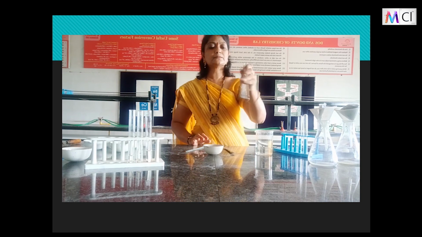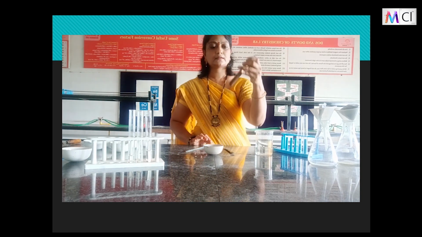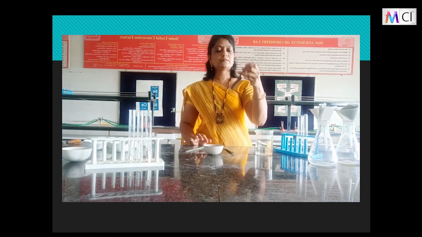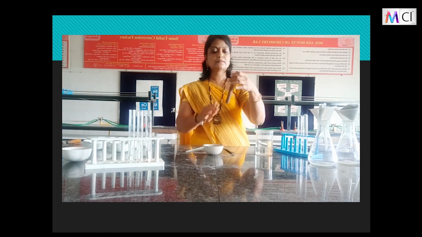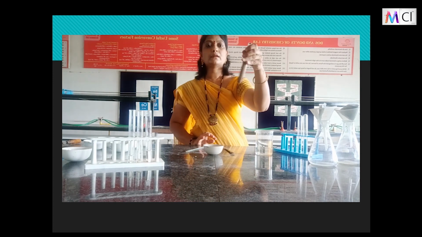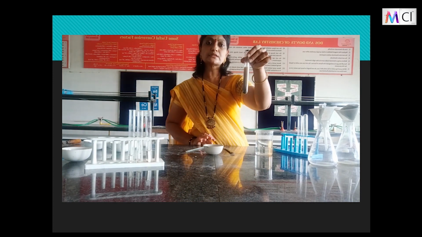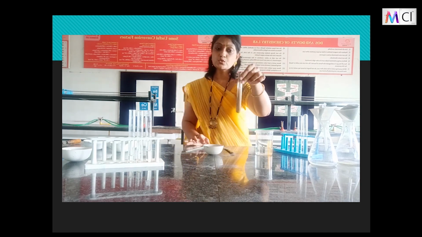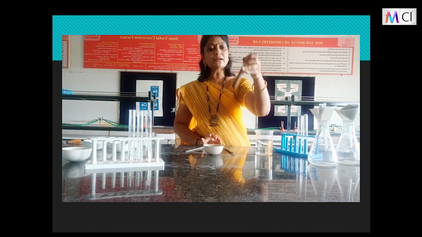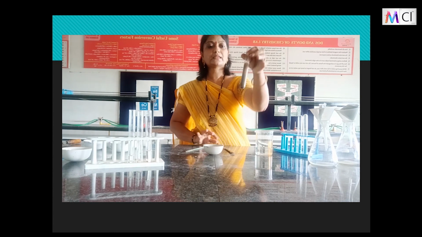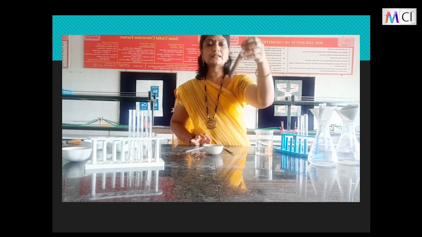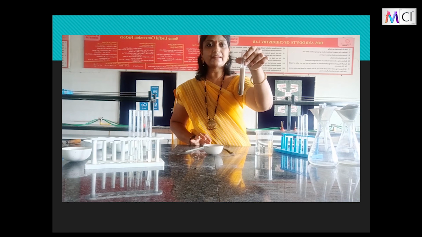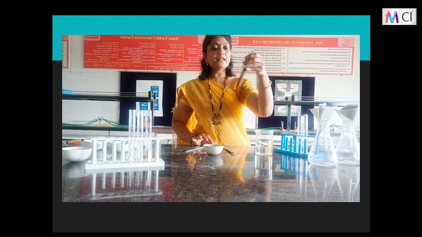Let's mix it. Okay. Now children, can you see for its transparency? Is it transparent? Is it translucent? Or is it opaque? Can you see? It is opaque, right?